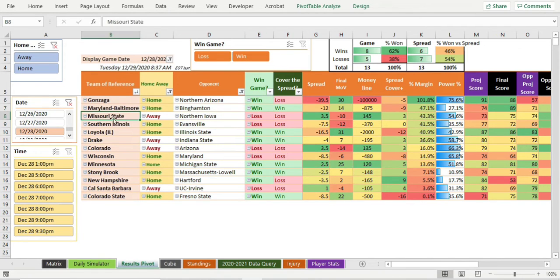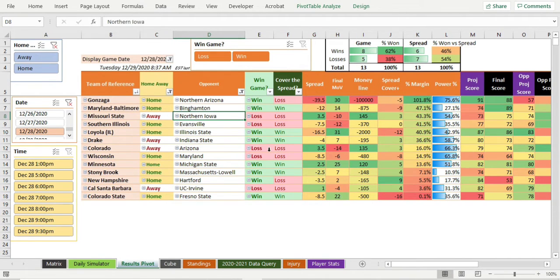Yeah, Missouri State did not win after beating Northern Iowa the day before. So these are the same exact teams playing each other 2 days in a row because I guess they're trying to limit travel or whatever at the same venue. I think that's abnormal for college basketball. I do not think that's a normal thing. That's like a new thing this year. So we'll have to see how that plays out as teams get to know each other.